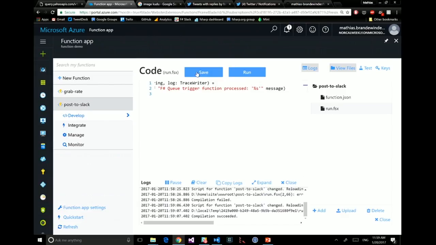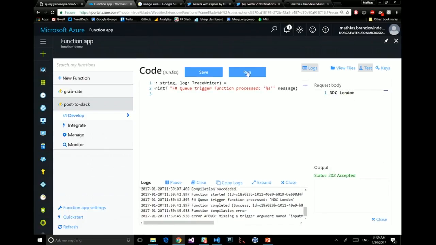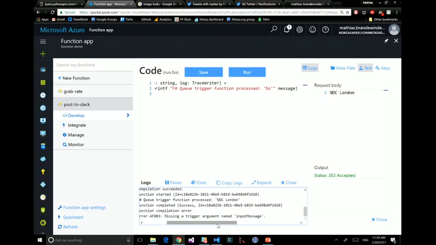This is very good. So now the problem I have compared to before is I won't see if this is working because, compared to the timer, I don't have something running automatically every 10 seconds. So here you have this thing which is kind of convenient. You have a little button called test. So what I could do here is push a message in my queue, something like NDC London. Let's do that. And now I can do something like run. This is going to push that message in the queue. I can see that the result was it was accepted. And here, did I rename the other one?